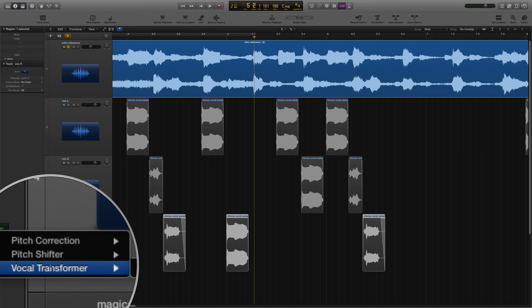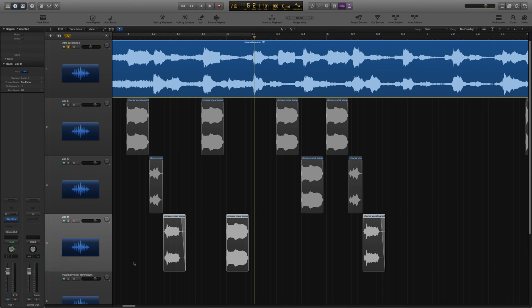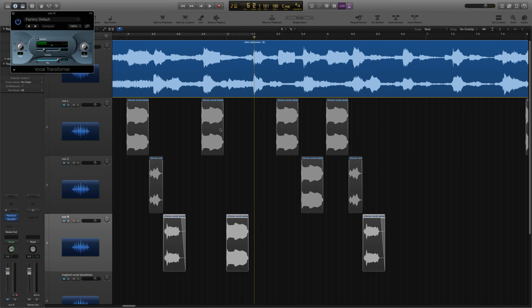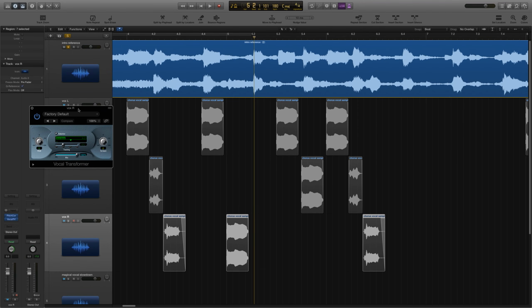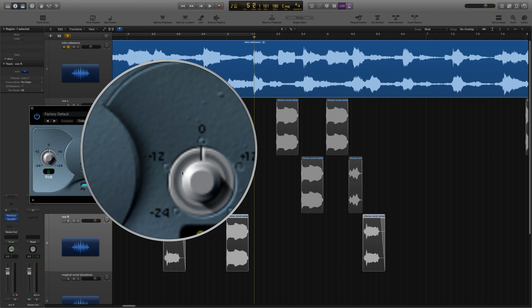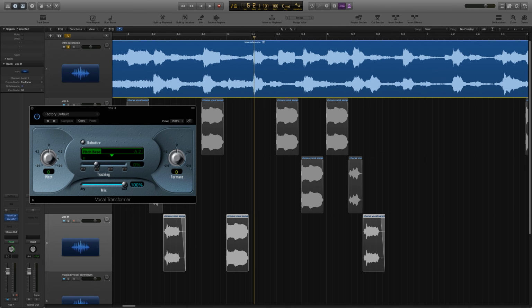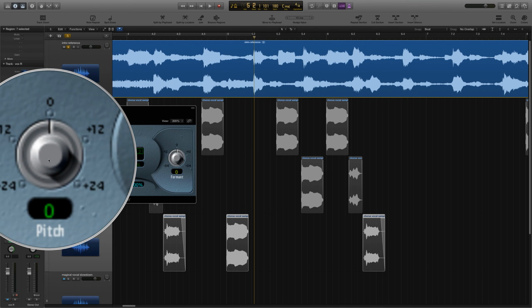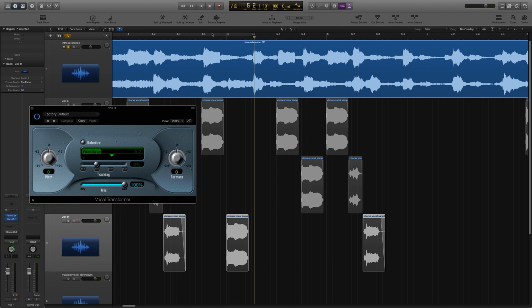Now, we could go crazy and create separate tracks just for the ones that are affected by the Vocal Transformer, and then make separate tracks for the ones that aren't. But I'm going to do it with just these 3 tracks by automating up and down parameters of the Vocal Transformer. So we're going to be working mostly with this formant knob, but on one particular occasion we'll be working with the pitch knob. So to me, this little note here sounds like it's got the formants up.